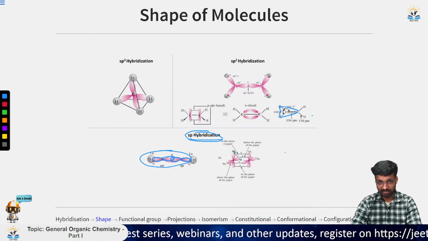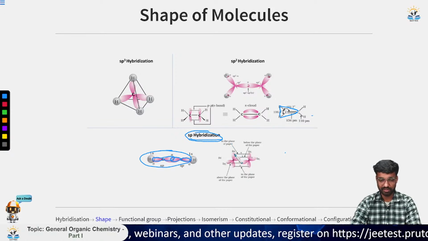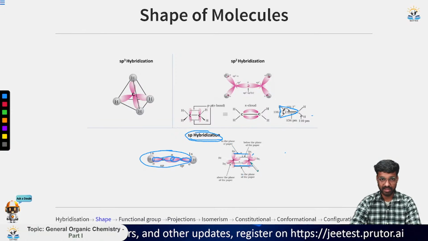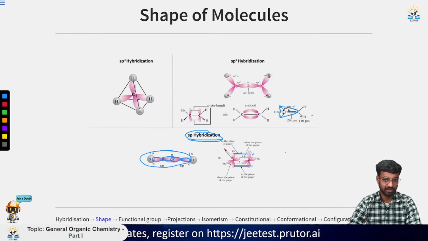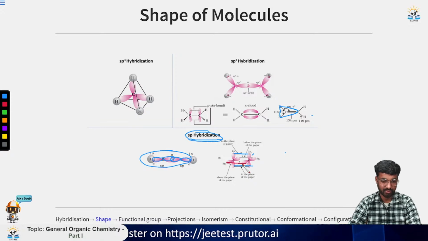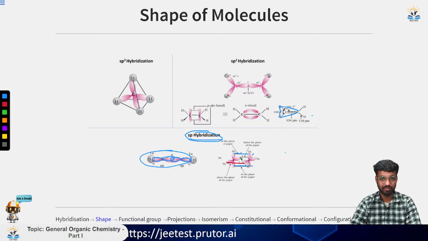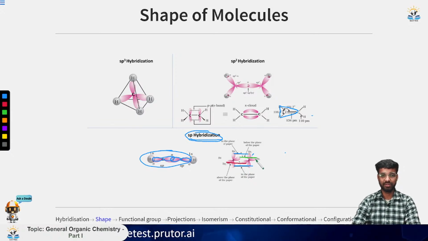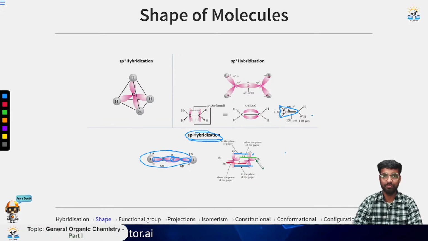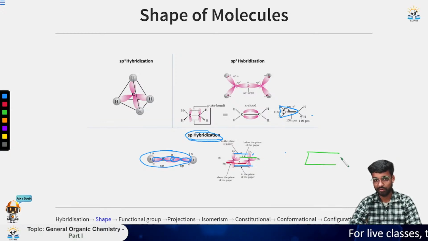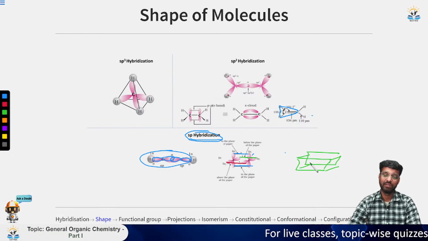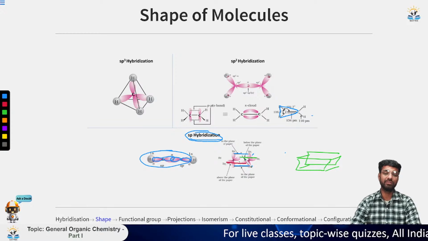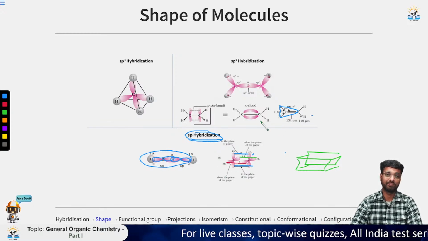Now it is written here that this is in the plane of paper. Why? Because it is considered as the x-axis, so it is in the plane. Now this one is towards us. If I change the color here, this one is towards us and that one is away from us. If you consider it, it is a kind of cube kept on the plane, or you can say cuboid more accurately. And we have all these atomic orbitals. So these are the three hybridized orbitals that we have.